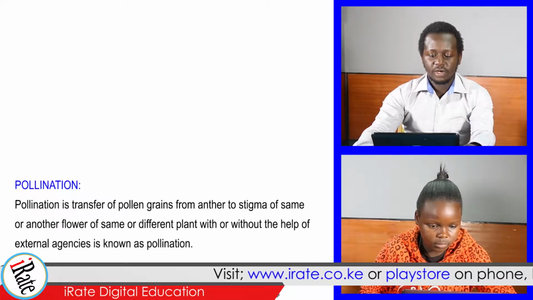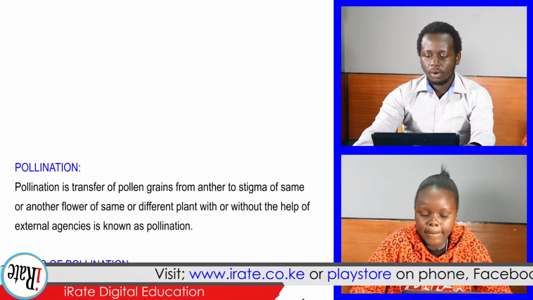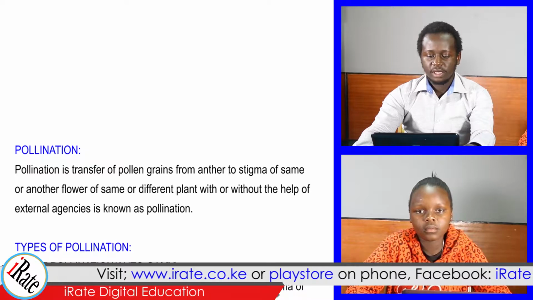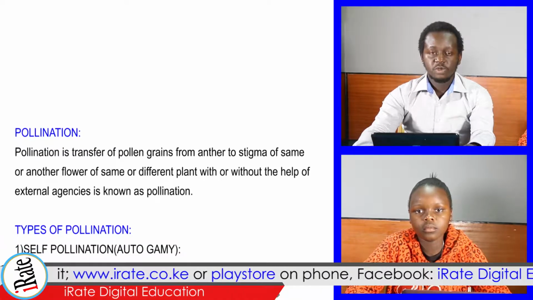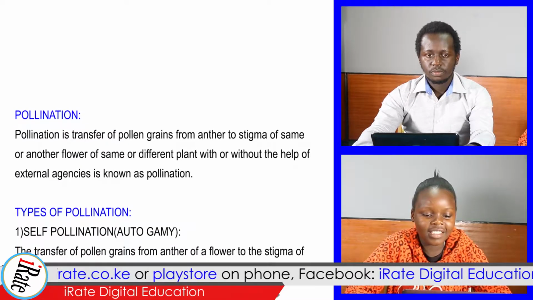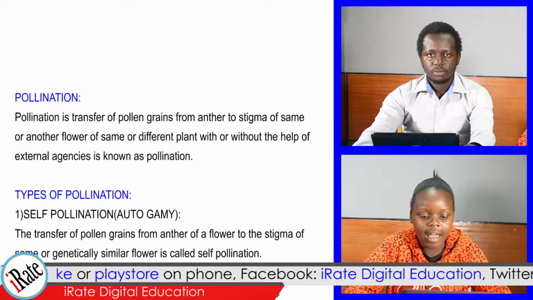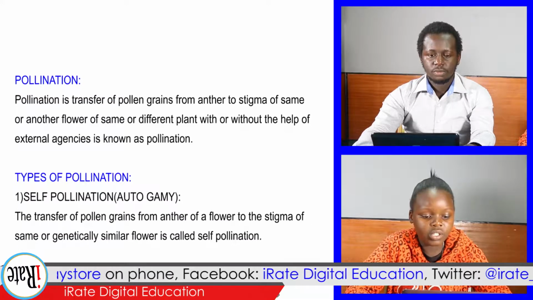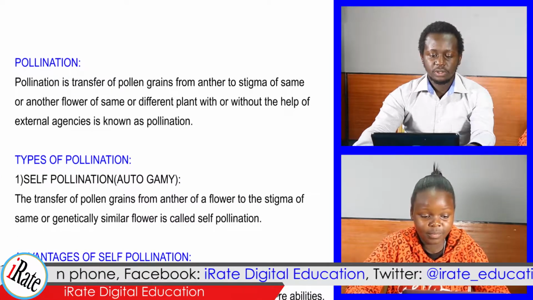Pollination is the transfer of pollen grains from the anther to the stigma of the same or another flower of the same or different plant, with or without the help of external agencies. Types of pollination. 1. Self-pollination, that is autogamy. The transfer of pollen grains from the anther of a flower to the stigma of the same or a genetically similar flower is called self-pollination. Advantages of self-pollination include 1.